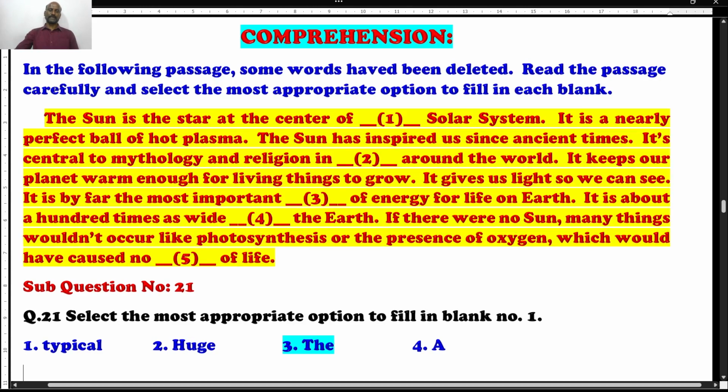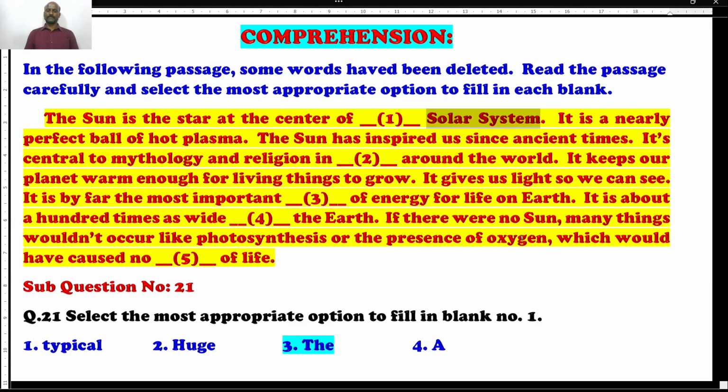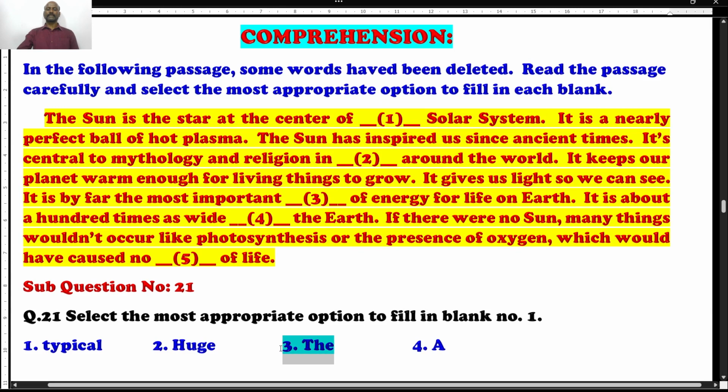Well, the first answer: the sun is the star at the center of a dash solar system. Center of a typical solar system? No. Center of a huge solar system? We are not describing the sun or a solar system. We are talking about the solar system, right? Shall we use a center of a solar system? Students, point to be noted, for unique things, we use the article the. Sometimes we pronounce it the. It is related to articles. So option number 3 is the right answer. You're supposed to use the solar system.